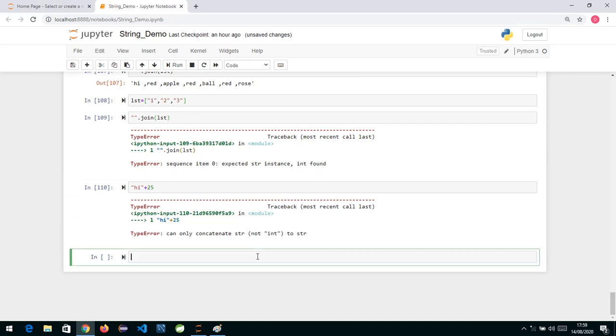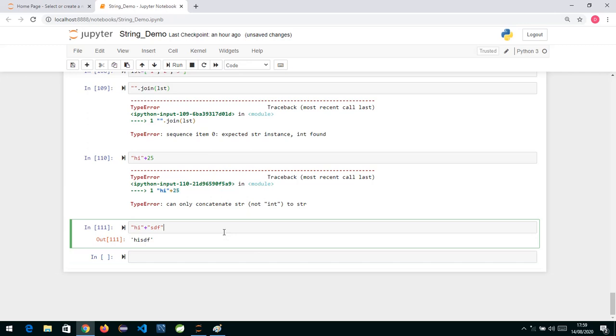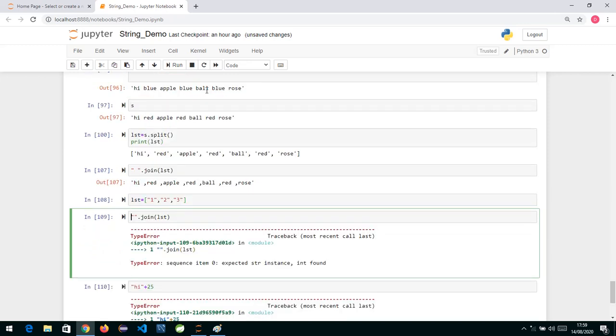So whenever you are using the plus operator, both the things should be of string type only, then only the plus operator will do concatenation. In Java this is allowed, but in Python this is not allowed. Both the arguments before plus and after plus should be of string type, then only it will do concatenation. Same thing with the join operator, which is also doing concatenation.